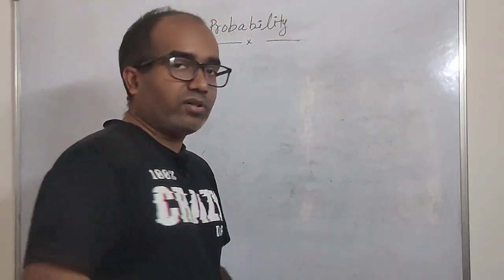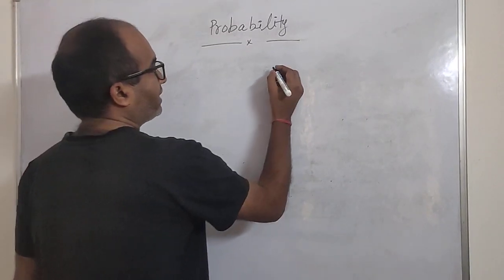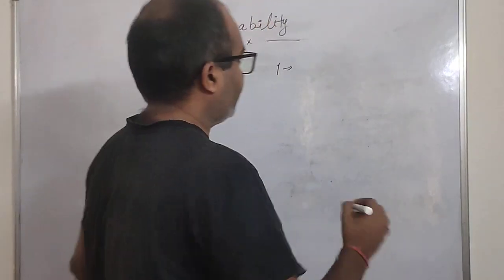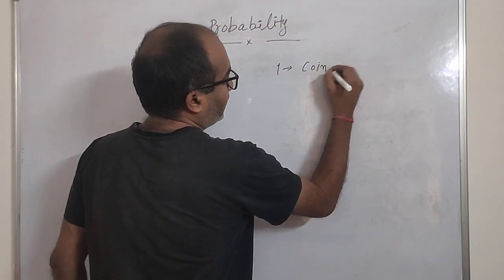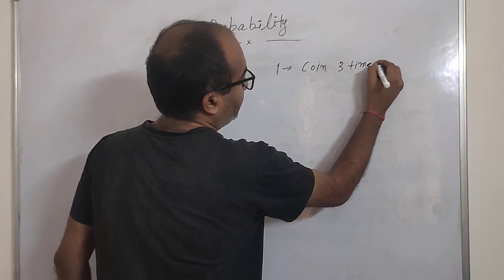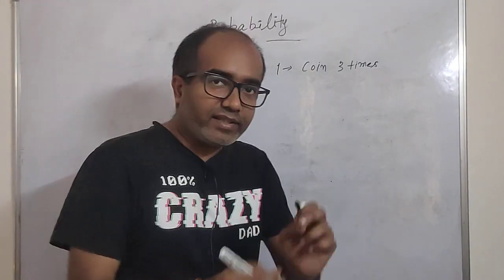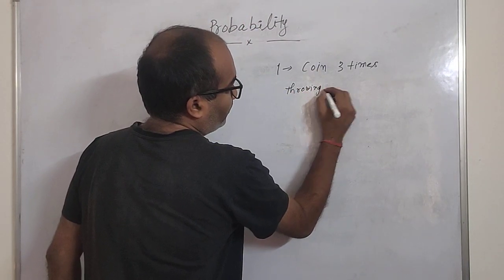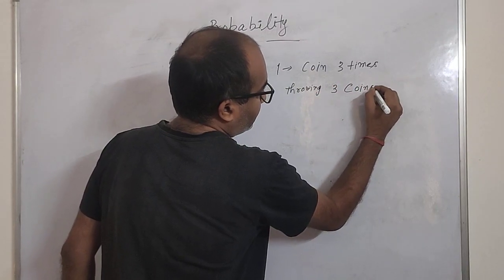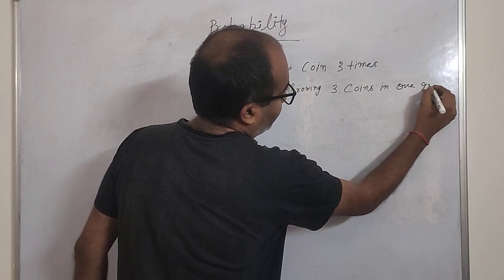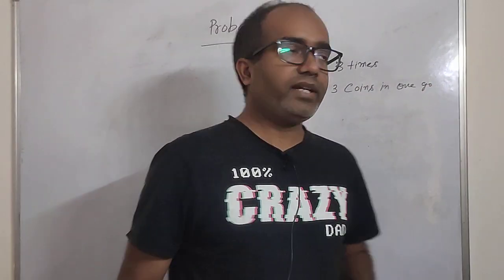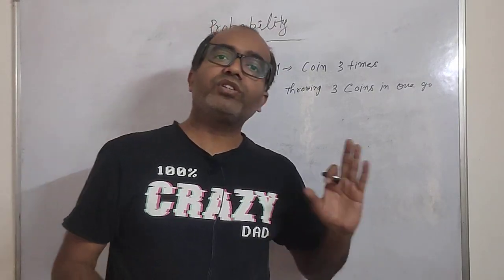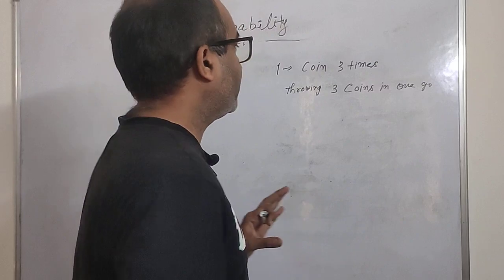Let me explain. First of all, let us take one example: I want to throw a coin 3 times. Let me explain one thing. Throwing a coin 3 times or throwing 3 coins in one go, both the things are the same, right? If you are throwing one coin 3 times or 3 coins simultaneously, there is no difference between these two things.